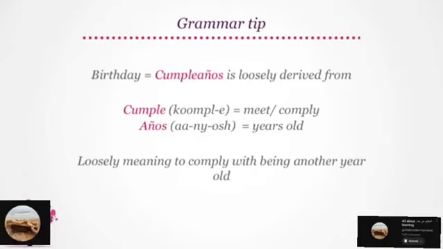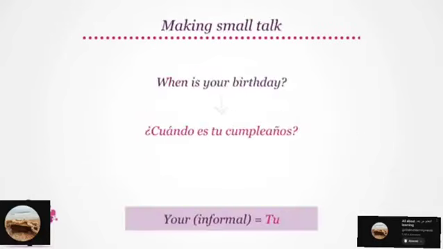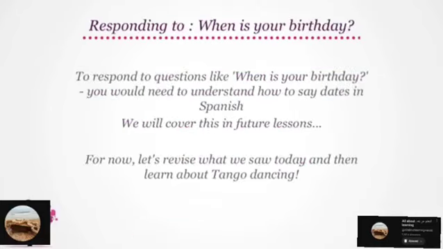So try saying cumpleaños. It is cumpleaños. Very good. So our sentence, when is your birthday, becomes ¿Cuándo es tu cumpleaños? Where your translates to tu. Can you try asking when is your birthday? You will ask ¿Cuándo es tu cumpleaños?